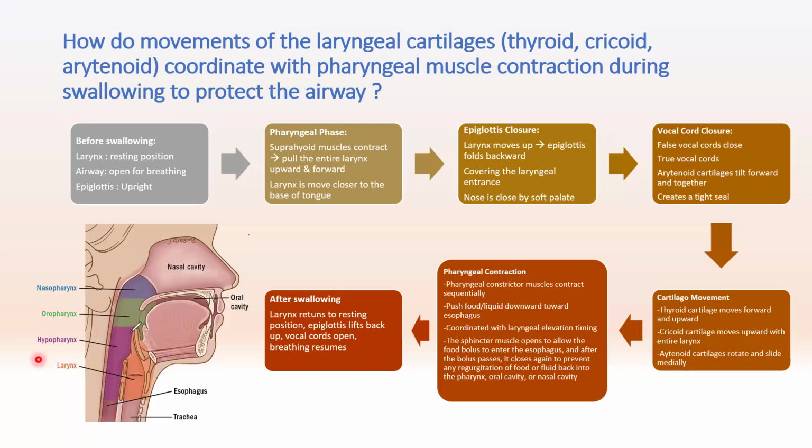After this closure, the epiglottis is closed and covering the laryngeal entrance. And the soft palate flips in here and closes the nose.